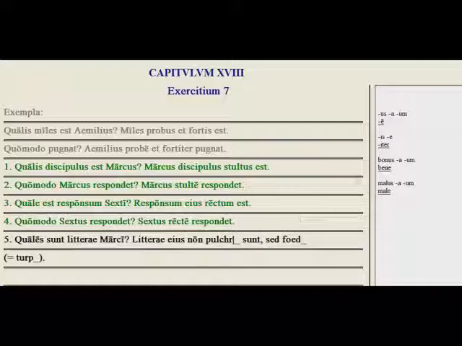Okay, so when you do get to the adverbs that end in iter, they'll come from the third declension. So pay attention as you go through the rest of exercise 7. Exercise 8.